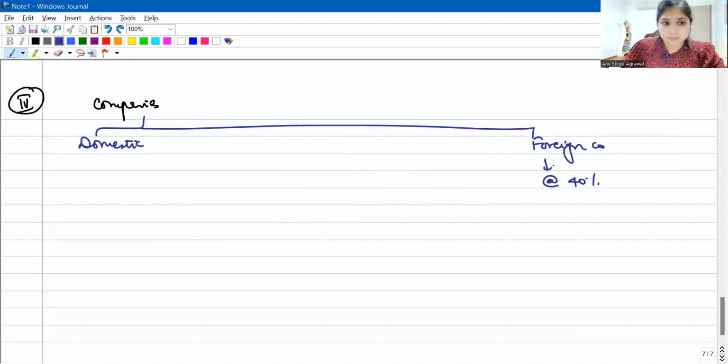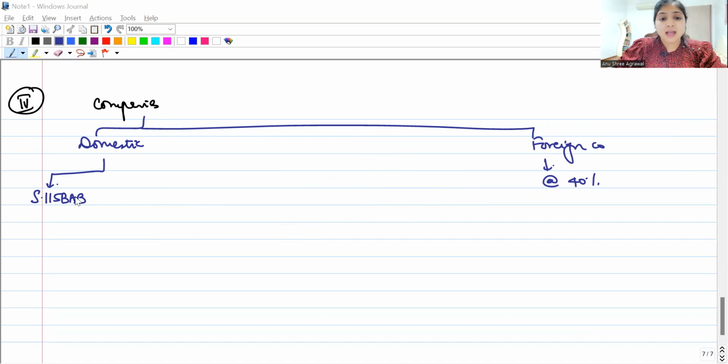If it is a domestic company, you will first of all check, does it fall under section 115BAB? See, 115BAB and 115BAA. These two sections in full detail you will be learning only in your CA final. At your CA inter level, you just need to know that these two sections exist and what is the tax rate under these two sections.